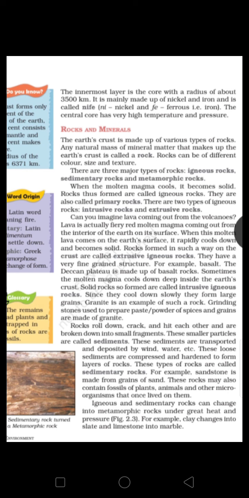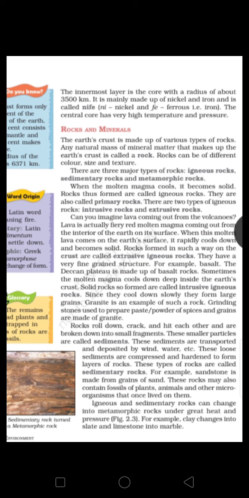Now these loose sediments, once deposited, are compressed and with time hardened to form layers of rocks. These types of rocks are called sedimentary rocks. For example, sandstone, made from grains of sand. These rocks may also contain fossils of plants, animals, and other microorganisms that once lived on them.